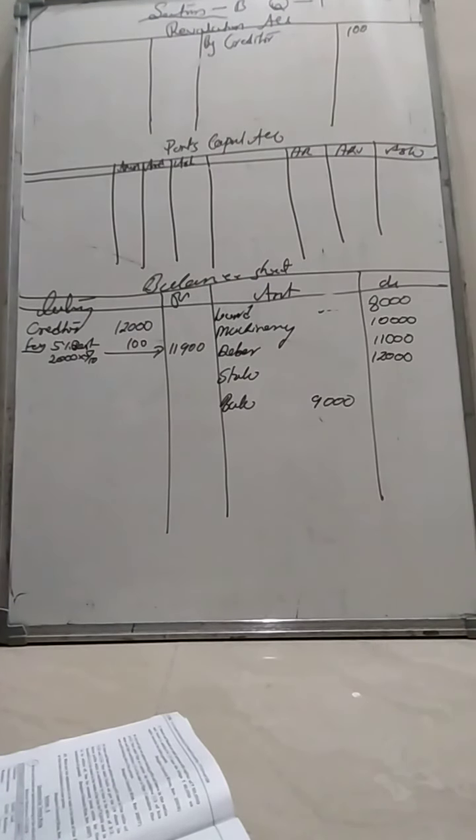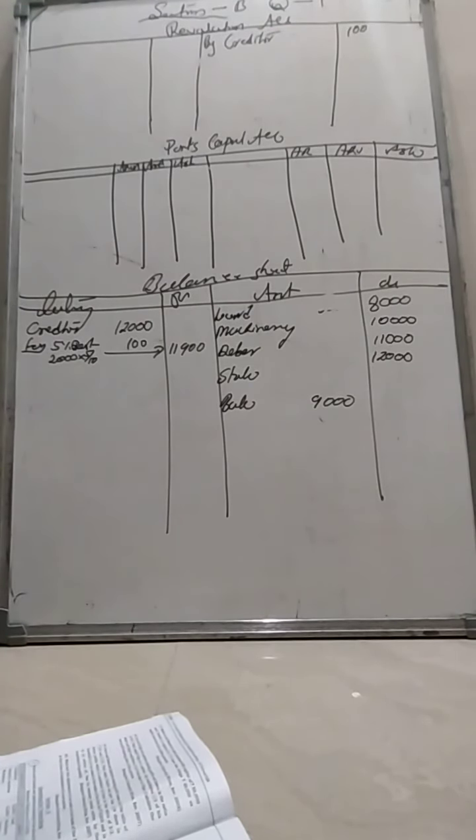It is a fund kept out of profit to pay compensation to the workers. But in this problem, no compensation is given to the workers, as it is not mentioned in the adjustment. So that one is also part of profit and should be transferred to the partners' capital account.